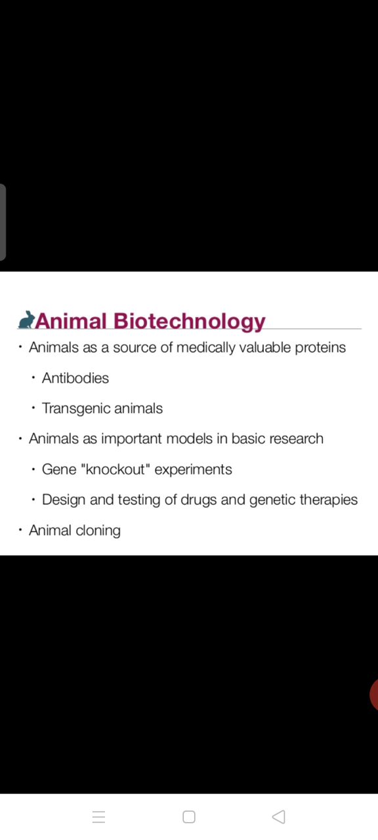Gene knockout experiments, different experiments have been done in animal biotech. So animal cloning means what we call the Xerox copy of the organism. The same organism we are able to produce, that is the cloning process, that is possible in the biotech field.